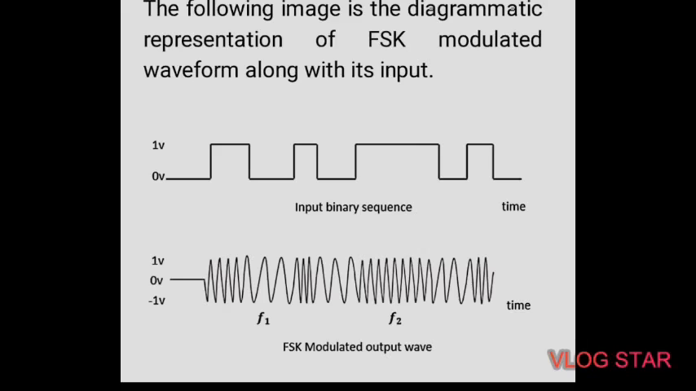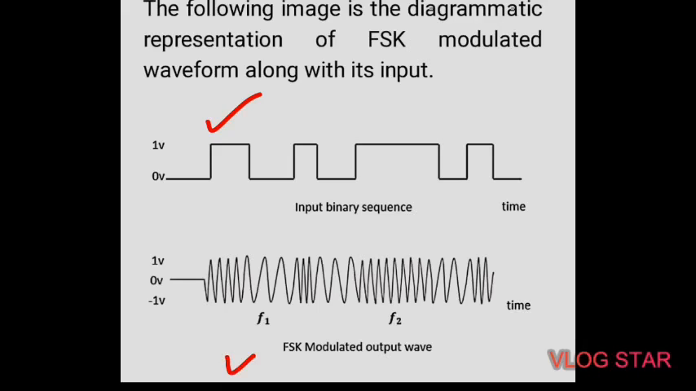The output of the FSK modulated wave is high in frequency for a binary high input and low in frequency for a binary low input. The binary ones and zeros are called mark and space frequencies. The following image is the diagrammatic representation of the FSK modulated waveform along with its input. As we can see, this is the input binary sequence and this is the FSK modulated output wave.